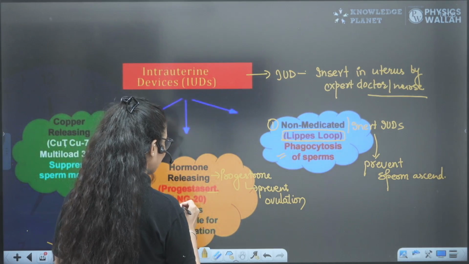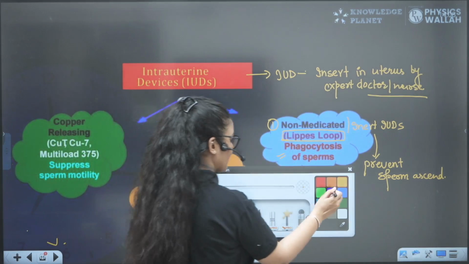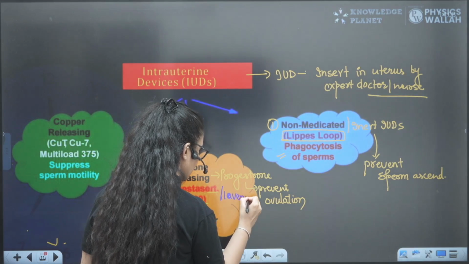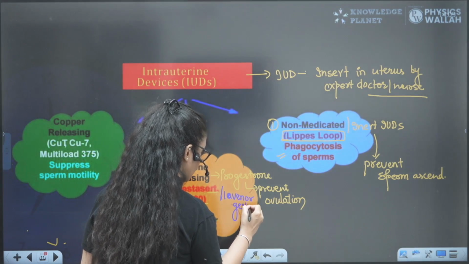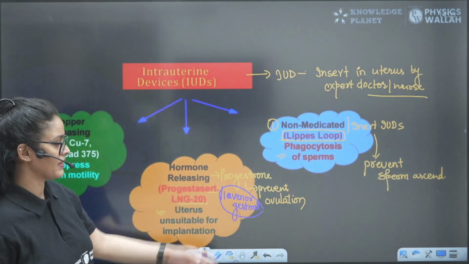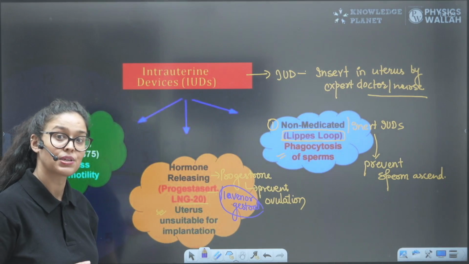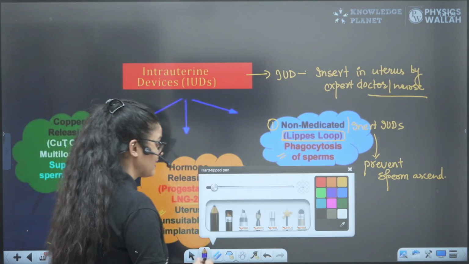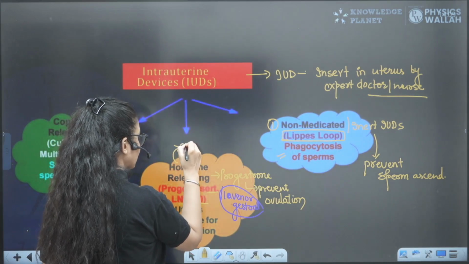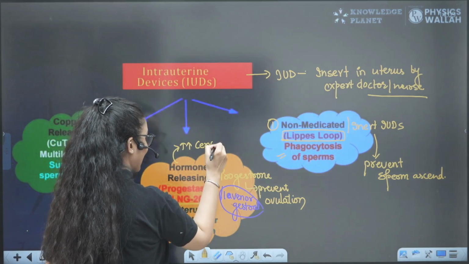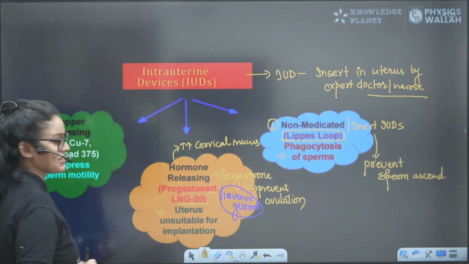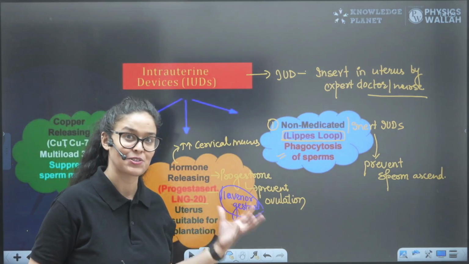Progestasert and LNG. LNG is levonorgestrel, right? This also has the progesterone hormone in it, and it will again prevent ovulation and make the uterus unsuitable for implantation. Plus it will increase the cervical mucus. So the hormonal IUDs also increase cervical mucus, so that sperm will not be able to enter the reproductive tract. So this is how exactly it works, right?